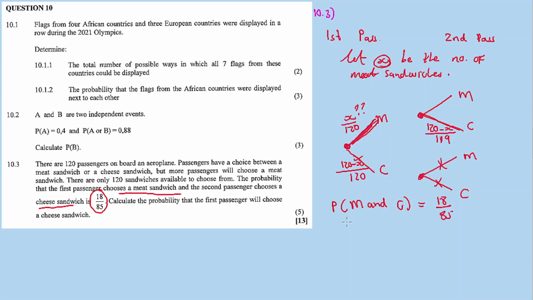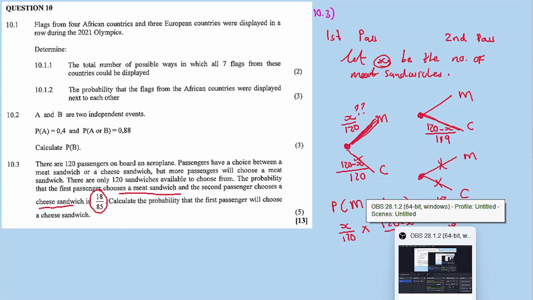Therefore the probability of M and C is x over 120 times, for the second branch, (120 minus x) divided by 119, equal to 18 over 85. Then we solve for x.